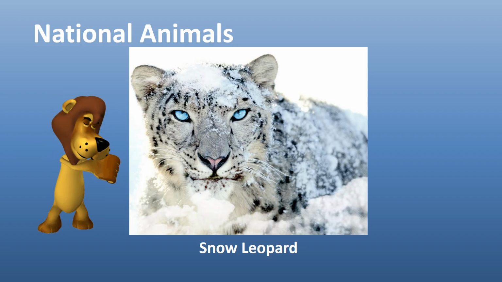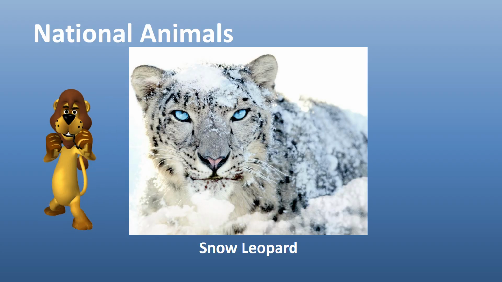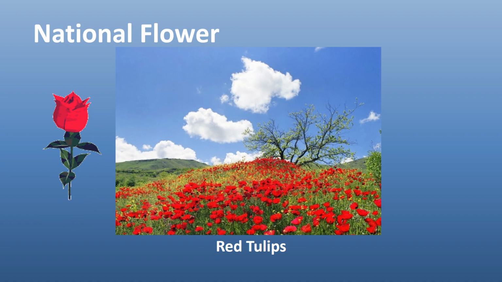The national animal of Afghanistan is the snow leopard, which is mostly found in Badakhshan or the northern provinces of Afghanistan, which are colder and where snow remains for a longer period of the year. The national flower is the red tulip, especially found in Mazar-e-Sharif or the northern provinces of Afghanistan, which have more water, and during the spring those provinces are somehow hot.